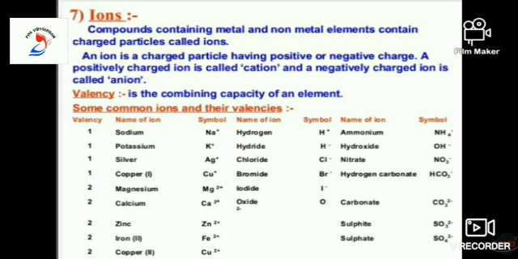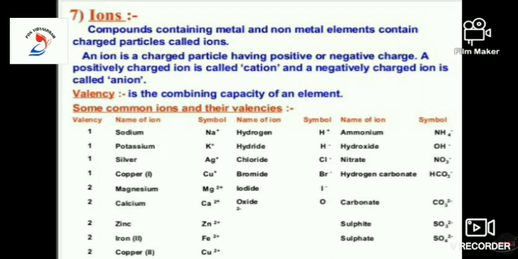Let us talk about ions. What do you mean by ions? Compounds containing metal and non-metal elements contain charged particles called ions. Simply, the charged particles are called ions. There are 2 types of ions. One has a positive charge, the other a negative charge. A positively charged ion is called a cation and a negatively charged ion is called an anion. Valency is the combining capacity of an element.